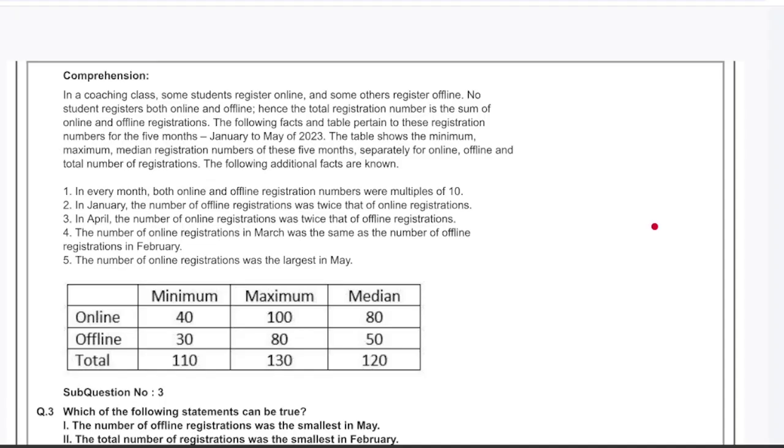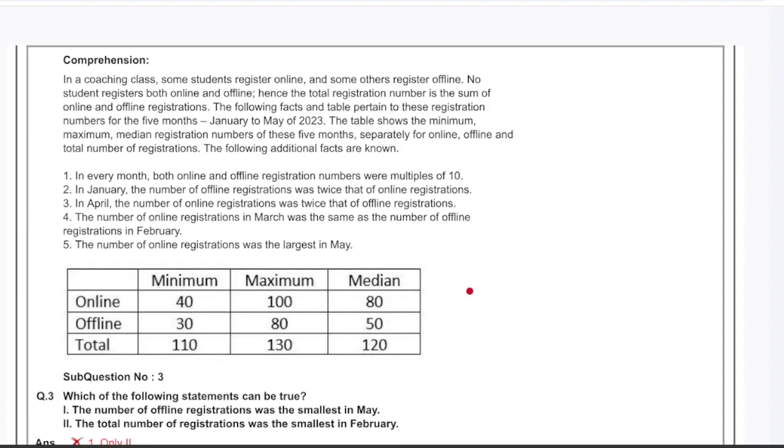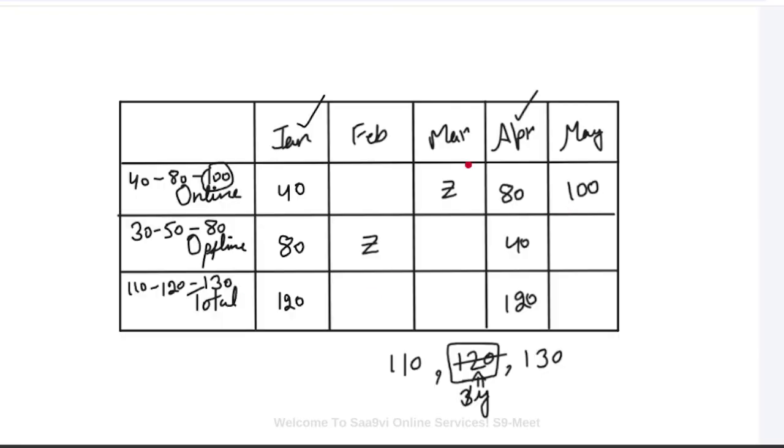The third question which we have: which of the following statements can be true? The number of offline registrations was the smallest in May, and the total number of registrations was smallest in February. So we need to understand May and February first. Now both are not done yet.